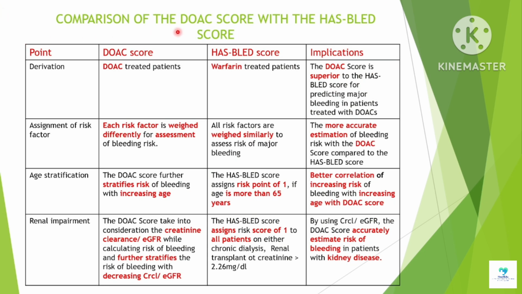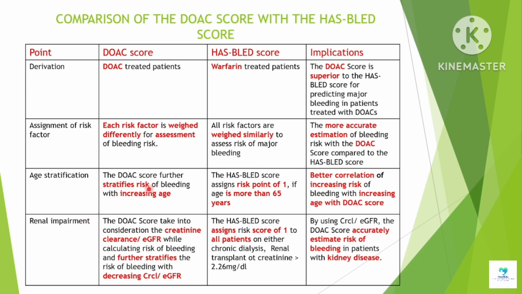So now let's compare the DOAC score with the HAS-BLED score. DOAC treated patients were used to develop the DOAC score, while warfarin treated patients were used to develop the HAS-BLED score. So the DOAC score is superior to the HAS-BLED score in predicting bleeding risk in patients treated with DOACs. In addition, in the DOAC score, each risk factor is weighed differently for the assessment of bleeding risk, while in case of the HAS-BLED score, all risk factors are weighed similarly to assess the risk of major bleeding. So more accurate estimation of bleeding risk can be achieved with the DOAC score.